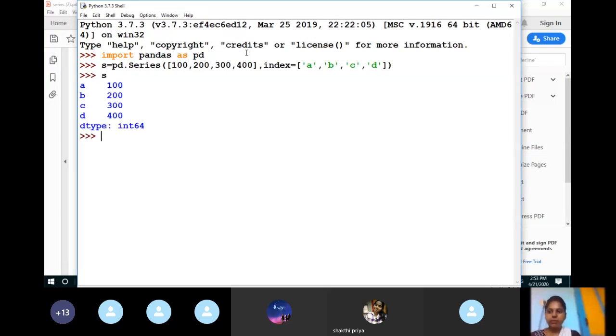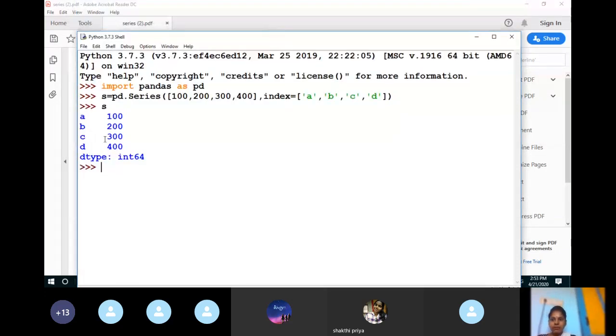If I print s, then it will display. I think you all can see this. I have created a series having index A, B, C, D, and the data values 100, 200, 300, 400. Now if I want to access the data value 300, what I am going to print is, I am going, sorry,